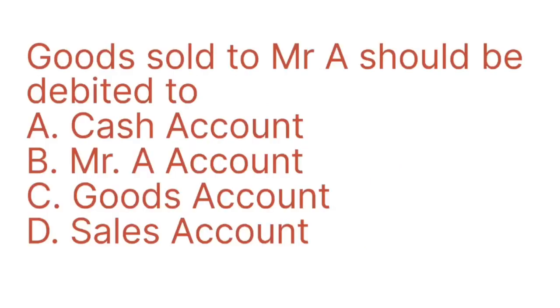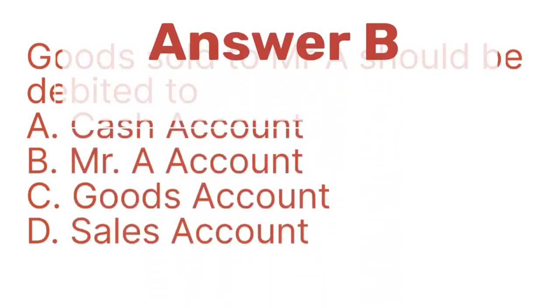Goods sold to Mr. A should be debited to. The options are A. Cash account, B. Mr. A account, C. Goods account, or D. Sales account.